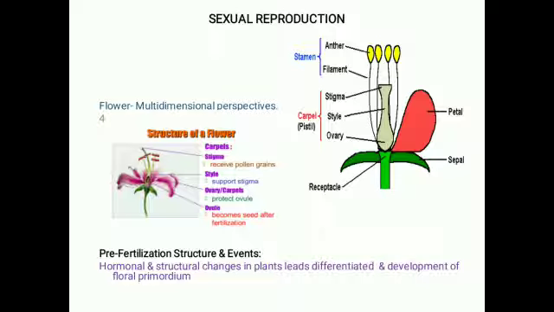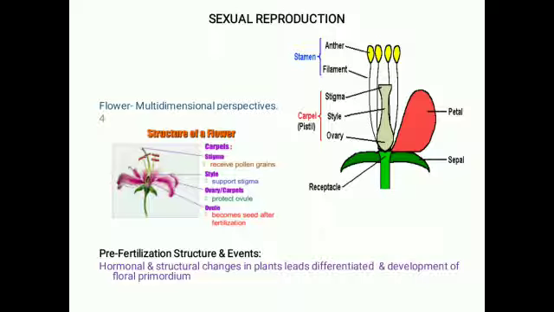Sexual reproduction in higher plants includes three stages. They are pre-fertilization, fertilization and post-fertilization. So first we're going to discuss the pre-fertilization structures and events. The hormonal and structural changes in the plant lead to the differentiation and development of the floral primordium. So now we're going to discuss what the pre-fertilization processes and events involve.